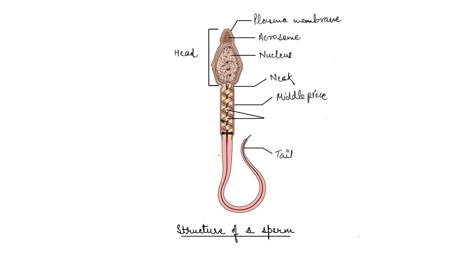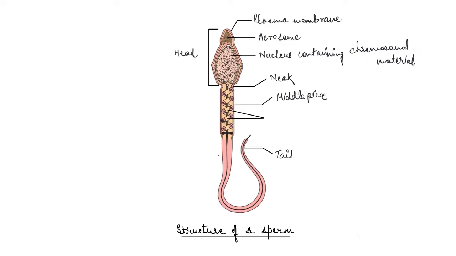Now this nucleus has the genetic information, right? It contains chromosomal material. Now this acrosome region is filled with enzymes that help in fertilization of the ovum. So basically this region only enters the ovum during fertilization. So it has enzymes that help in fertilization.